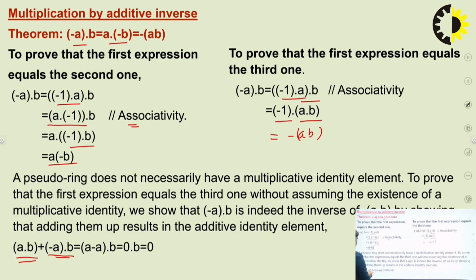So then we are using the right distributive property. It will be a minus a dot b, then a minus a will be 0 dot b, and that is equal to 0. That is because the summation of these two elements is 0. So we can say minus a dot b is the inverse of a dot b.